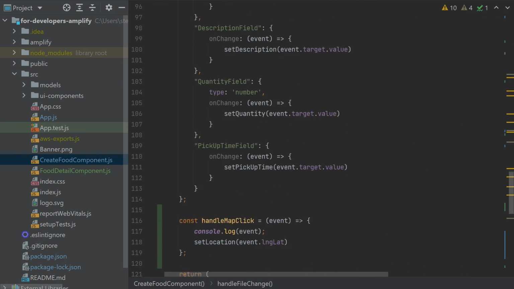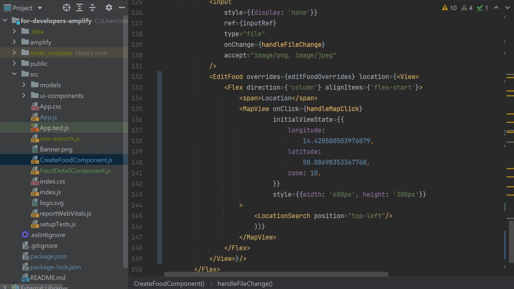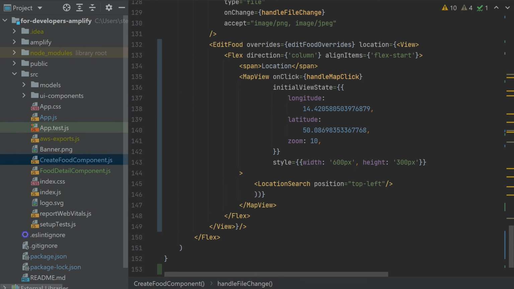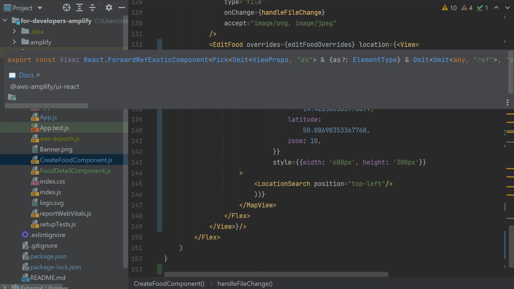What is new is basically that a location is using the special slot component. So basically we can add our custom code.